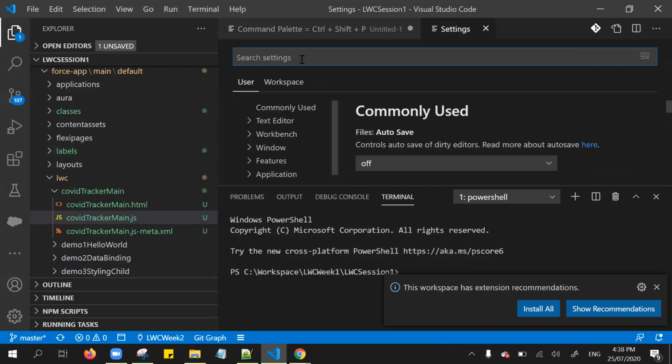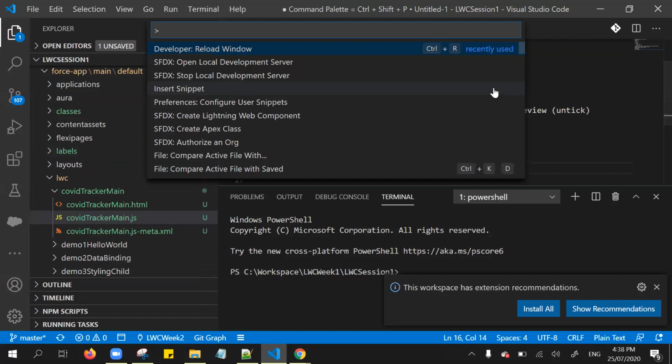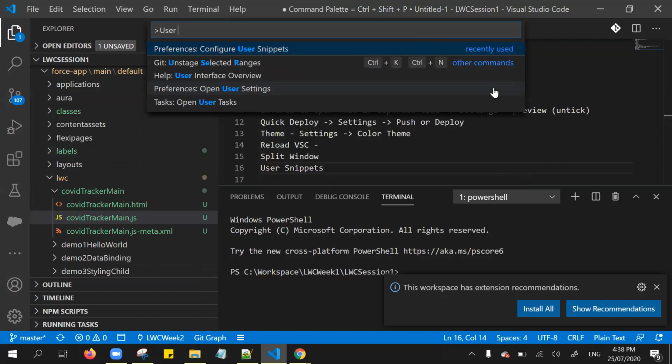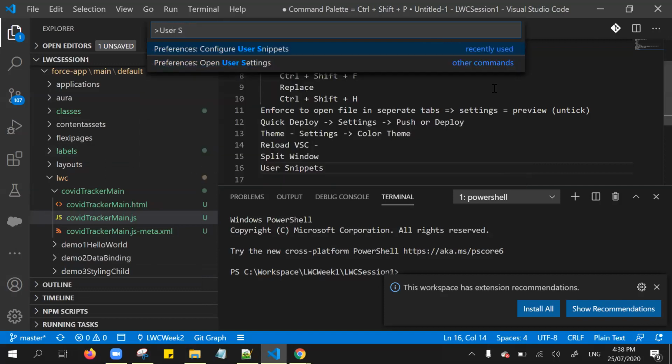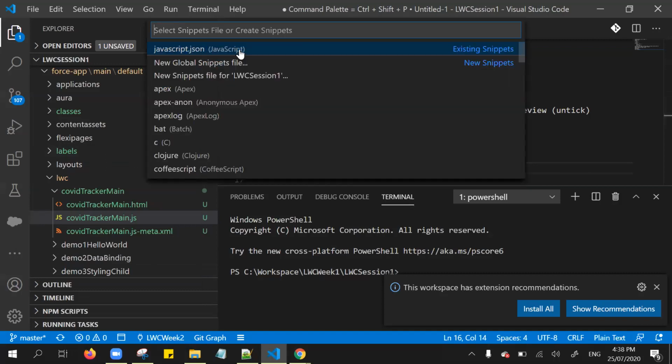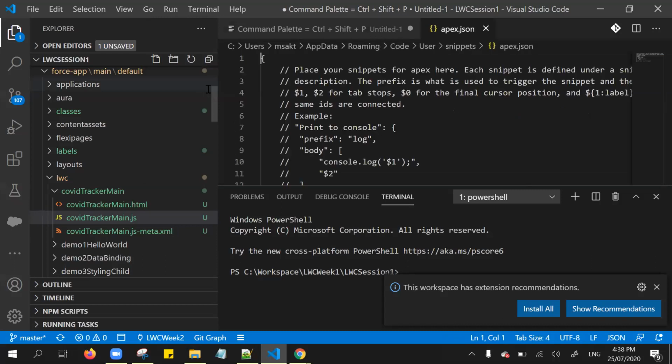Sorry, not here. Command palette. From the command palette, simply type user snippets. From here, it prompts to ask which particular file you want to generate the comments for. For my case, let me go to this Apex class.